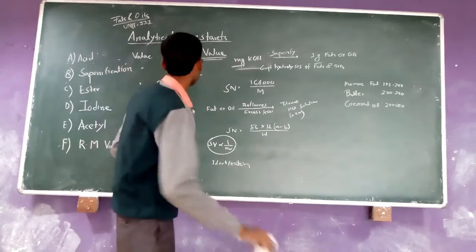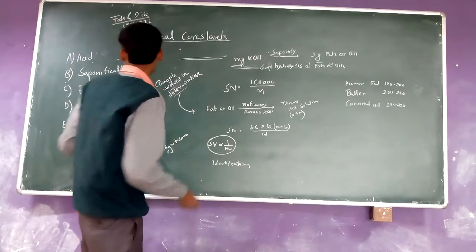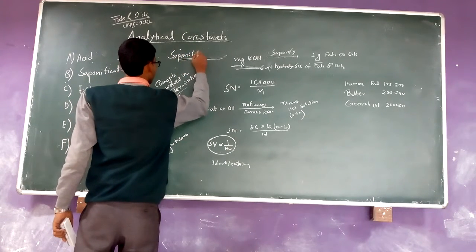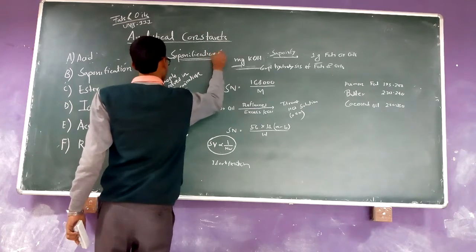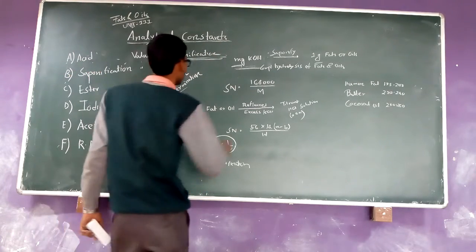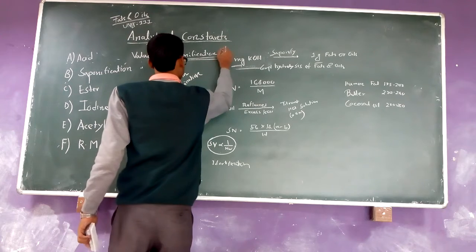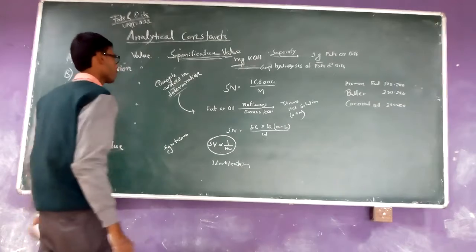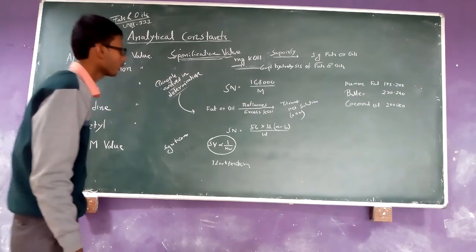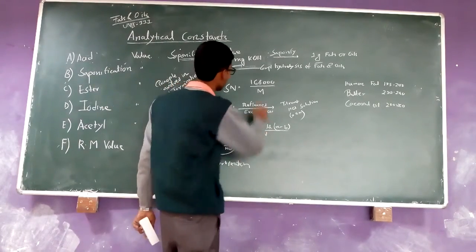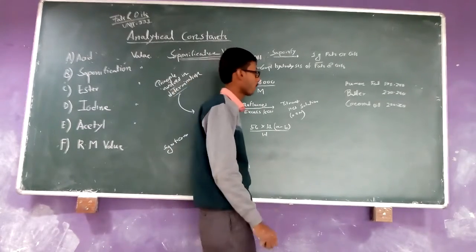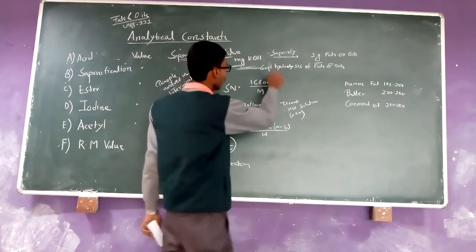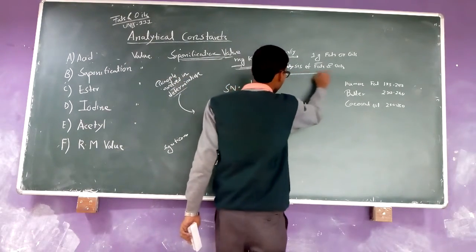Now going to the second part of the analytical constants, that is the saponification value. You know very well that saponification is the hydrolysis process where soap is formed, already discussed in previous classes. And what is the definition of the saponification value? It is described as the number of milligram of KOH required to saponify 1 gram of fats and oils. It means that it is obtained from complete hydrolysis of the fats and oils.